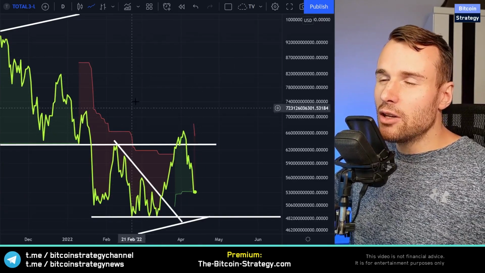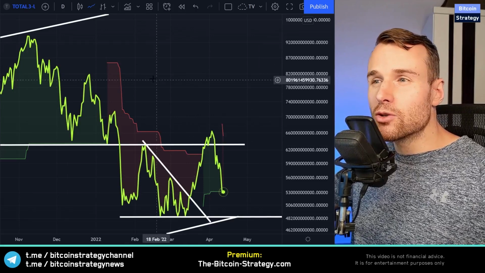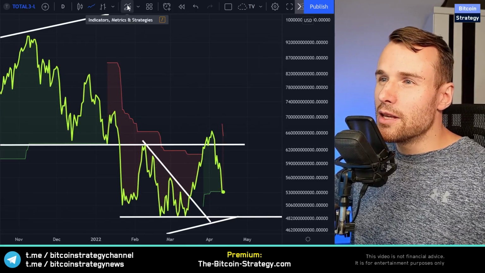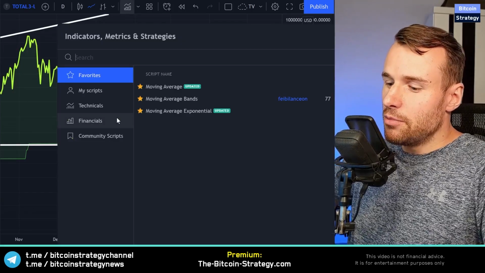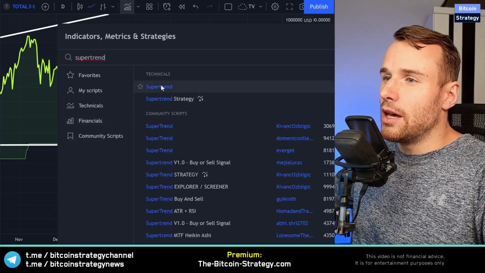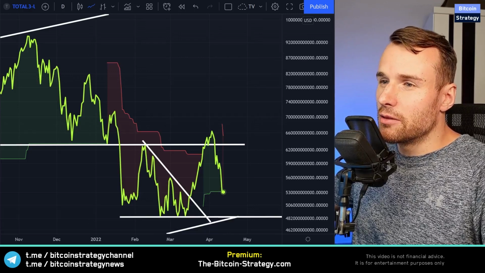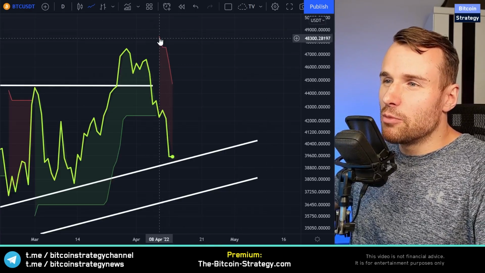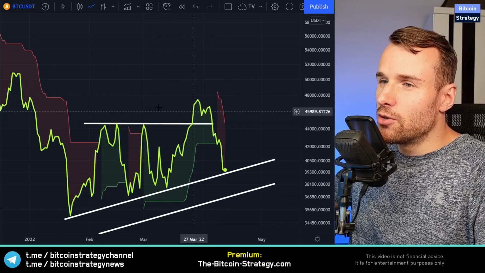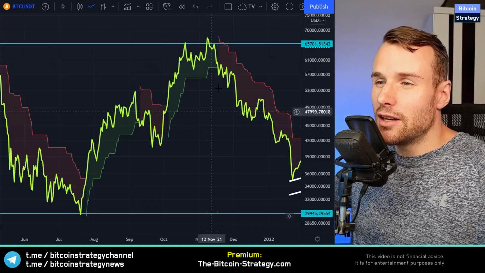To get this kind of indicator, you simply go to tradingview.com. You then click on this icon over here and you simply enter super trend and click this button. Then you get the indicator plotted on the chart. Now, does it make sense to be cautious now because we are bearish according to this indicator? Does this indicator actually work well?